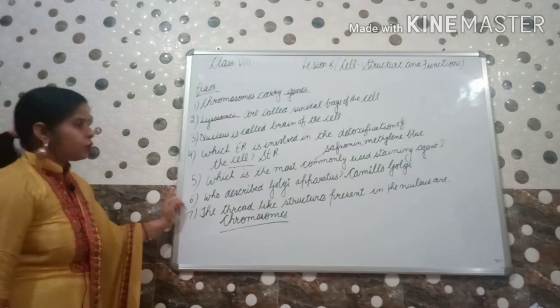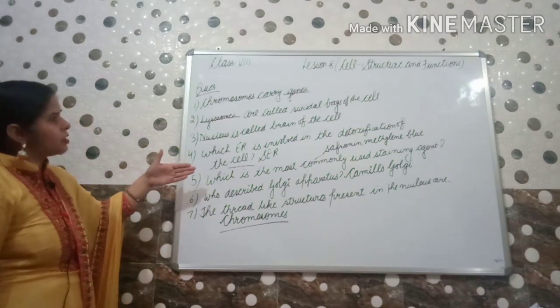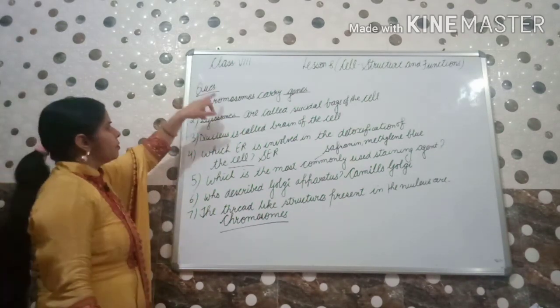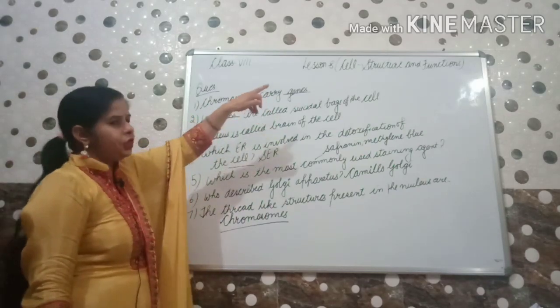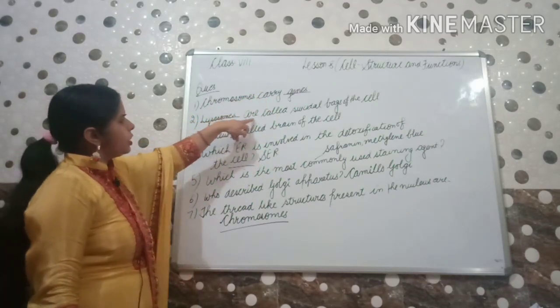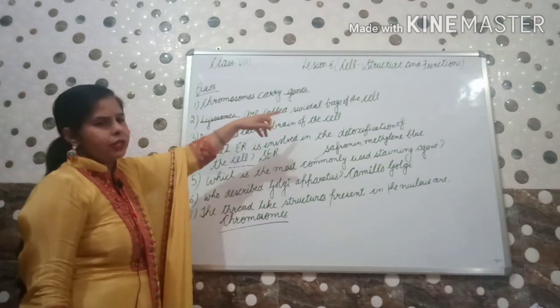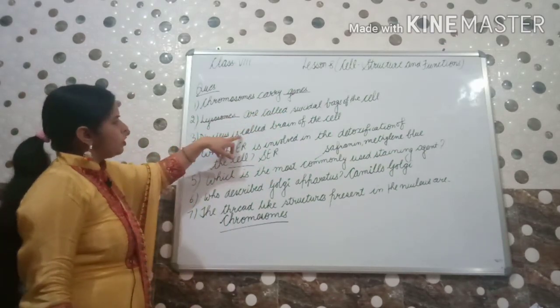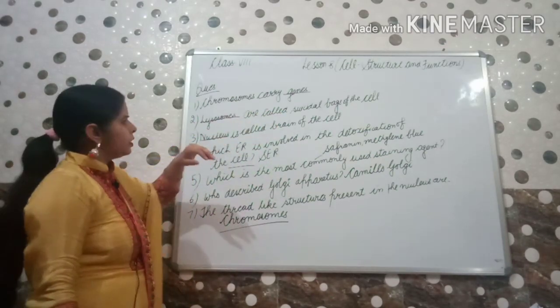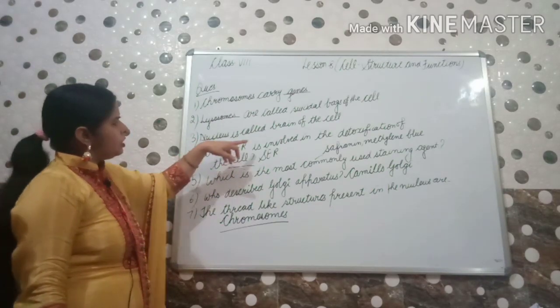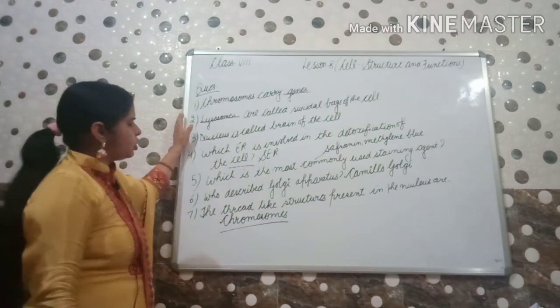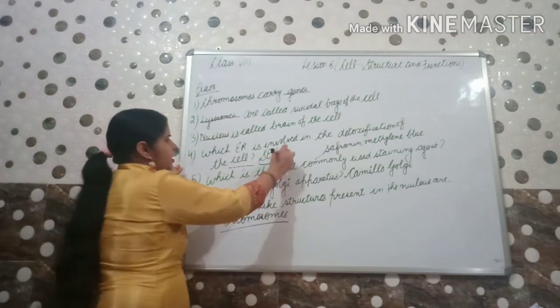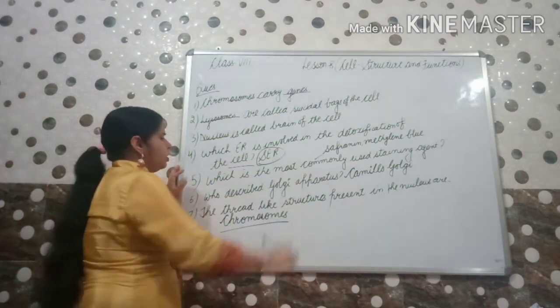I think you all have seen all the answers. Let us revise once more. Chromosomes carry genes. Lysosomes are called suicidal bags of the cells. Nucleus is called brain of the cell. Which ER is involved in detoxification of the cell? Answer is SER, smooth endoplasmic reticulum.